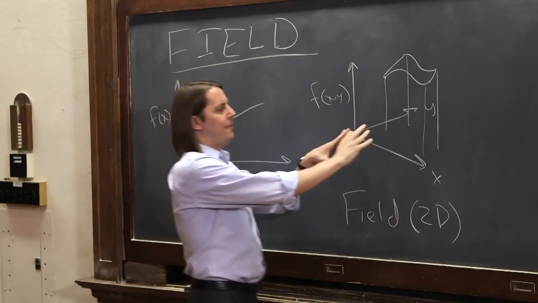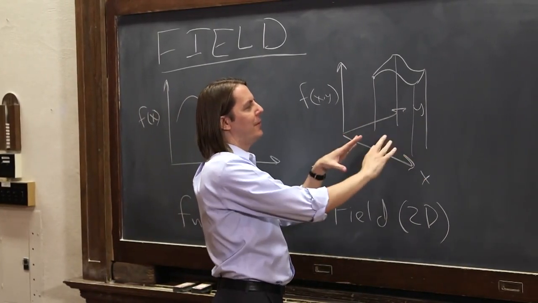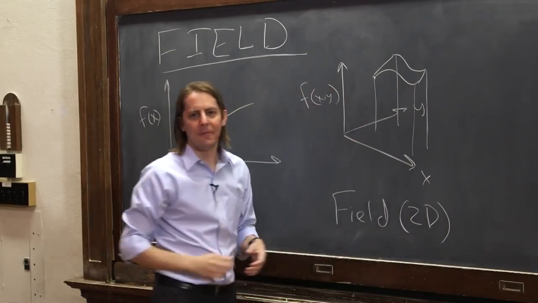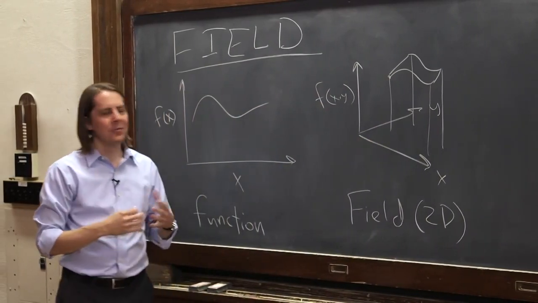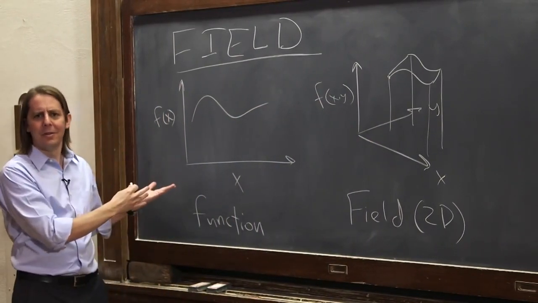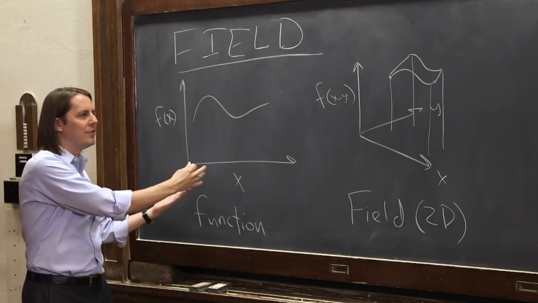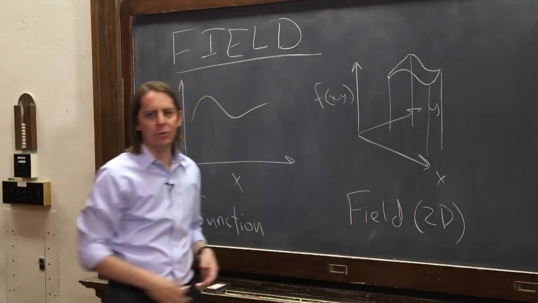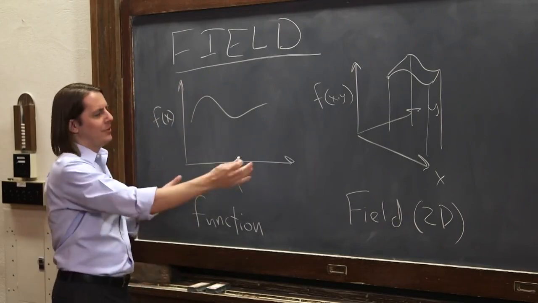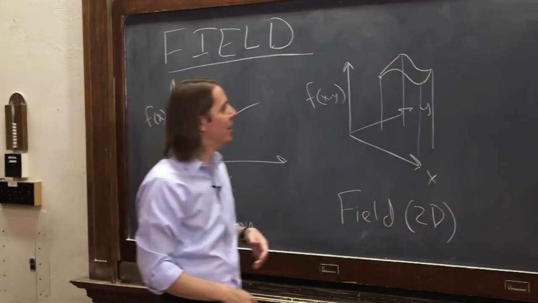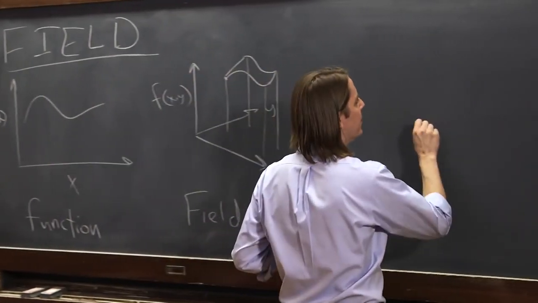You could think of it as we have a field of values here. We have a field of x, y values, and each one of them has an f. So really mathematically, field doesn't really mean anything beyond function. Just generally as we talk, we call things in 1D functions. We might call things in 2D fields. Although in physics, actually, we call everything everything. It doesn't really matter.